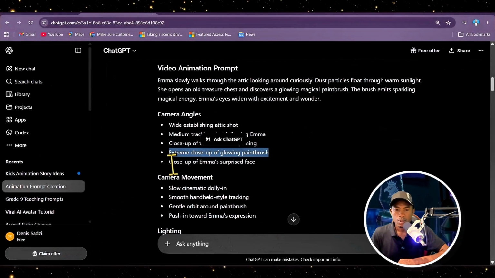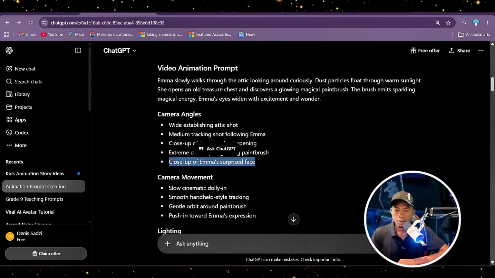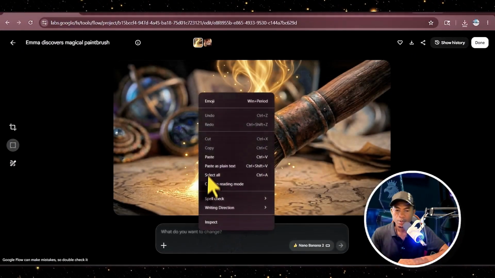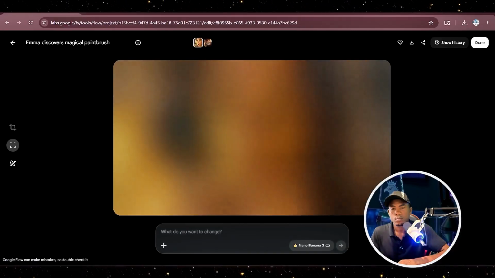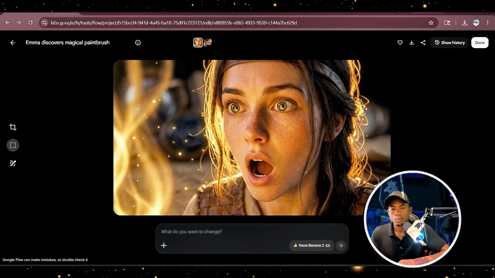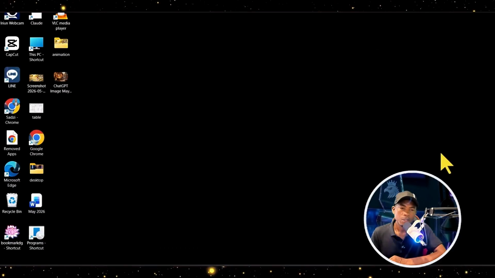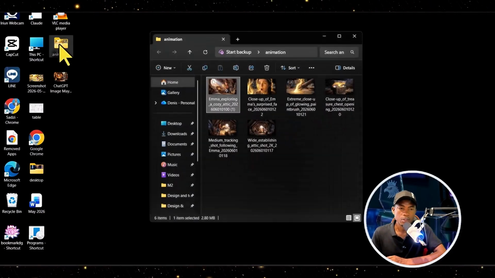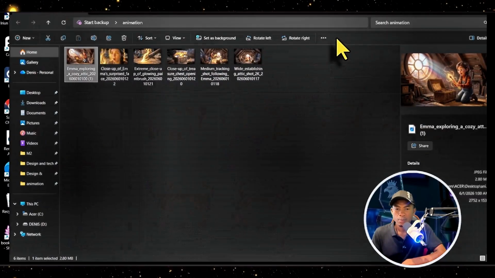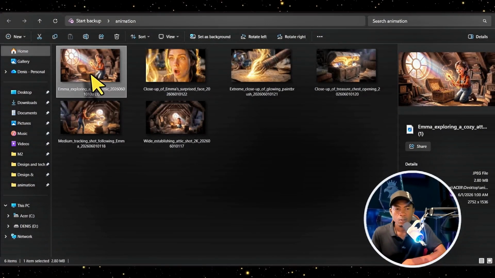Lastly, I'll copy the last camera angle prompt here, and I'll go back and paste it and generate. All our image scenes for scene 1 are ready, and let's click on this folder to see how they look like.